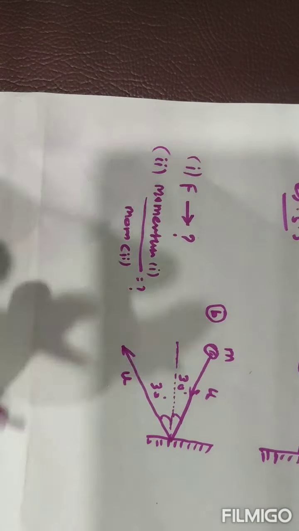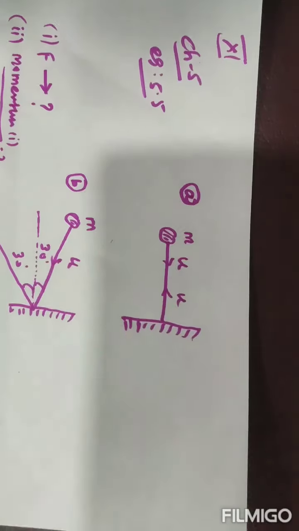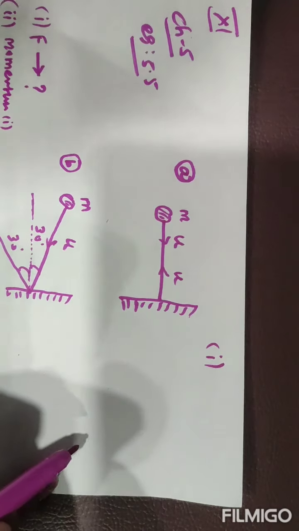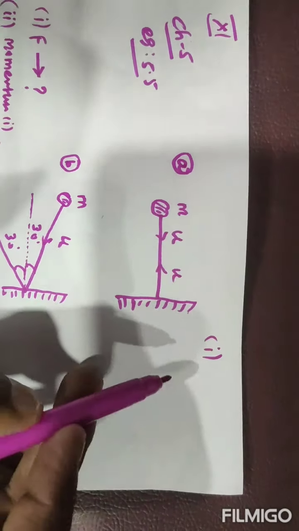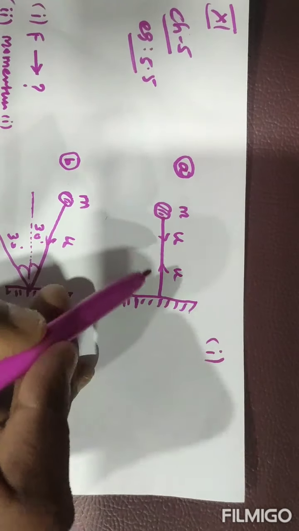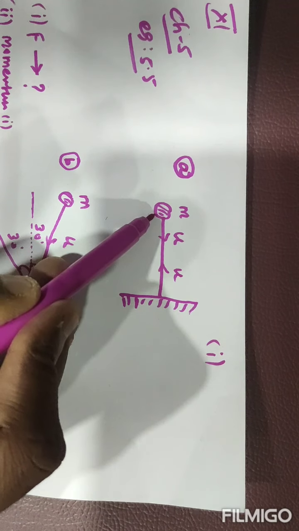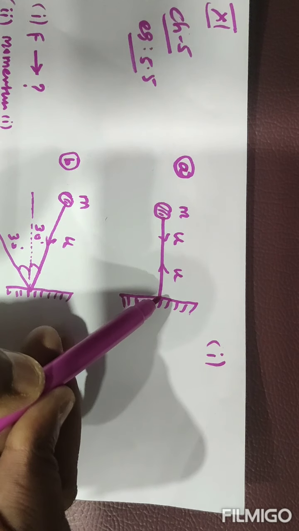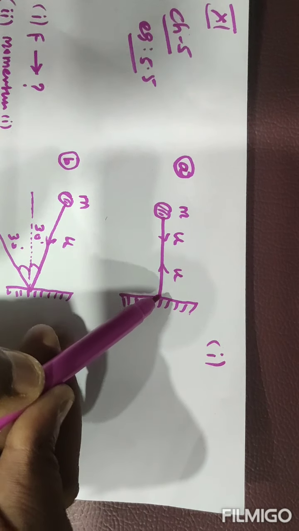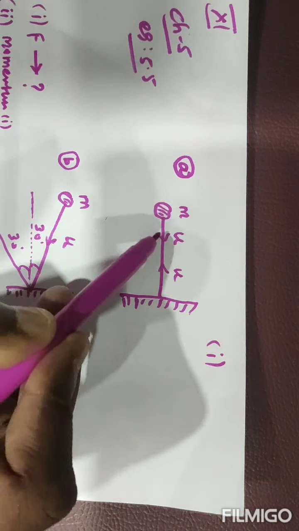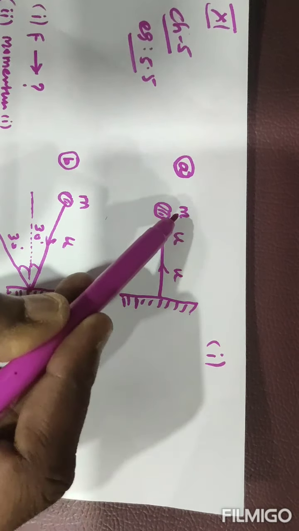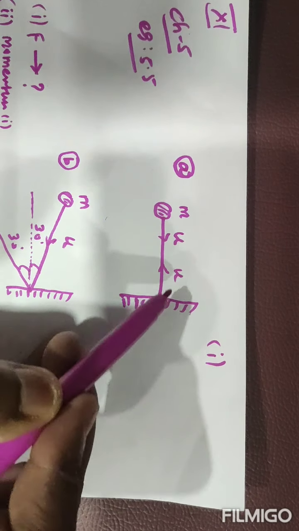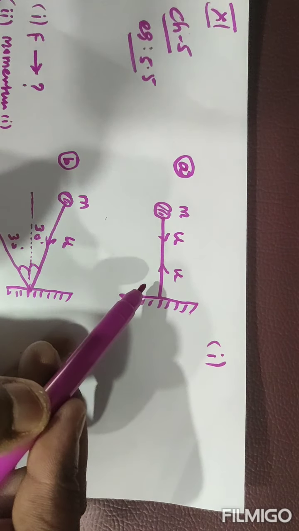We will discuss one by one. First we will discuss the force direction. With the help of the diagram you can find it. How to find the force direction? This is the mass, this is the velocity, and the direction of the velocity changes to the opposite. The initial momentum is mu, then the final momentum in the opposite direction is minus mu.